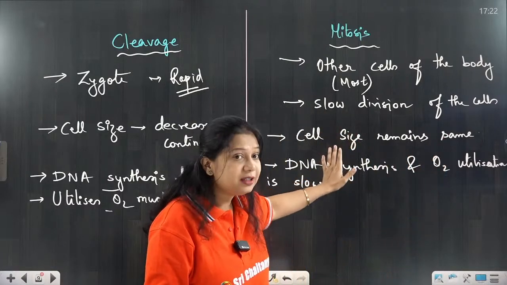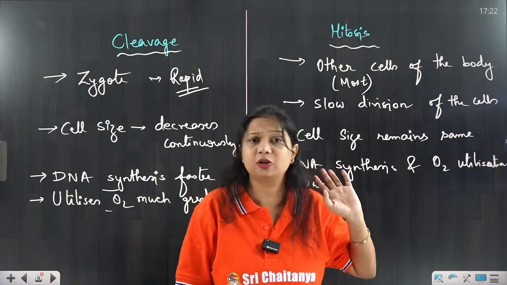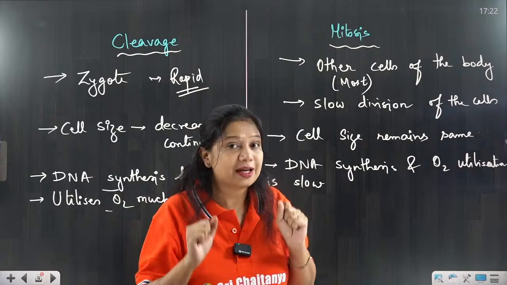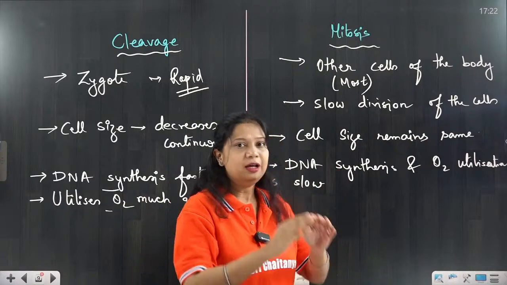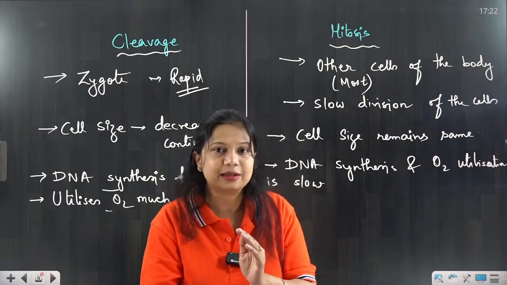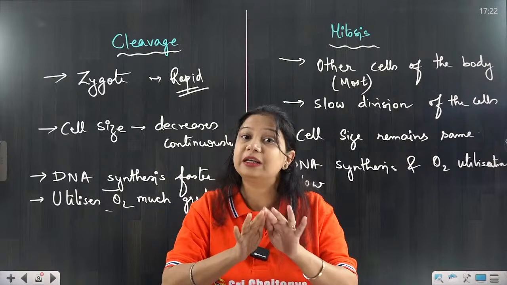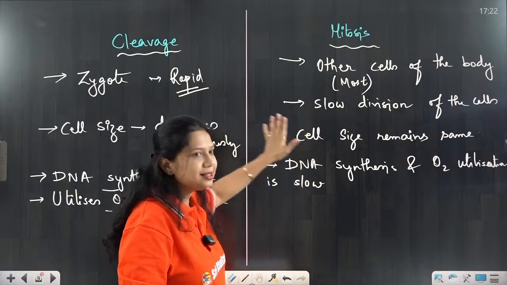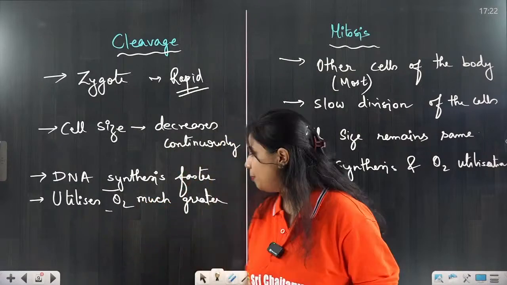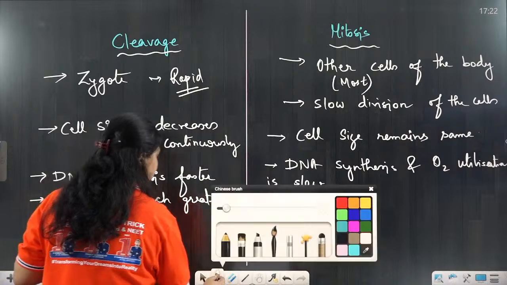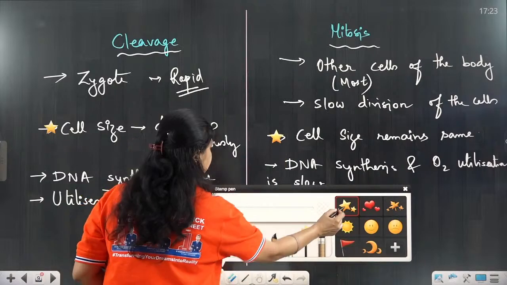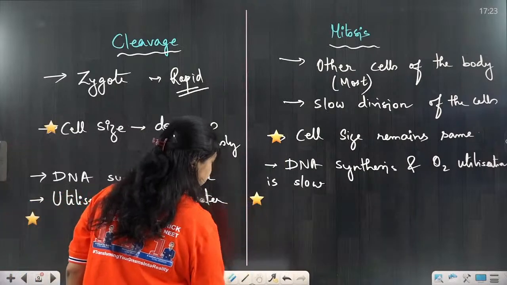Whereas in mitosis, what is happening? In mitosis, it is a very slow process of division. As a result of this slow division, the utilization of oxygen and the DNA synthesis also proceed at a very slow pace. So, mitosis and cleavage division have many differences. The most important ones are the cell size. That is how we can easily tell whether the division is mitosis or cleavage division.